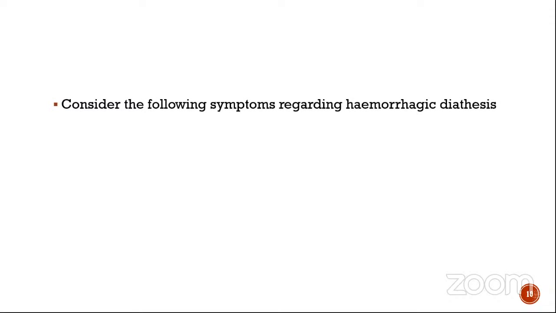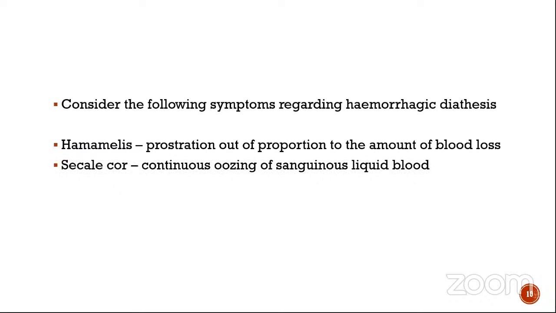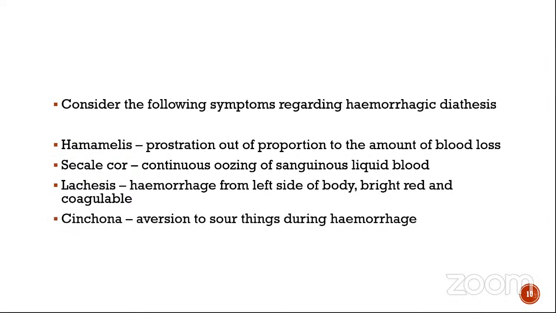So consider the following symptoms regarding the hemorrhagic diathesis. Hamamelis: prostration out of proportion to the amount of blood loss. Crotalus horridus: continuous oozing of sanguineous liquid blood. Lachesis: hemorrhage from left side of the body, bright red and coagulable. China or cinchona: aversion to sour things during hemorrhage. So which is the correct statement?